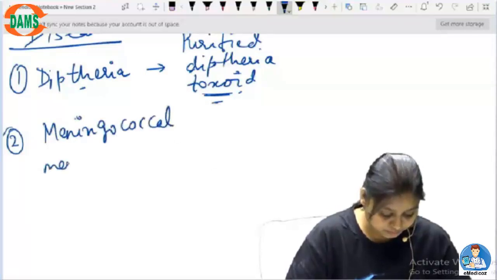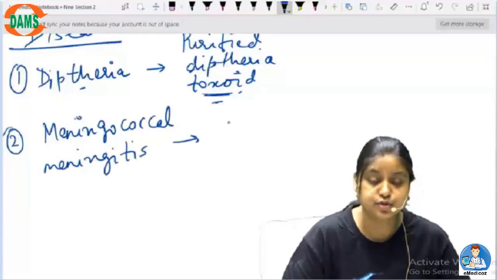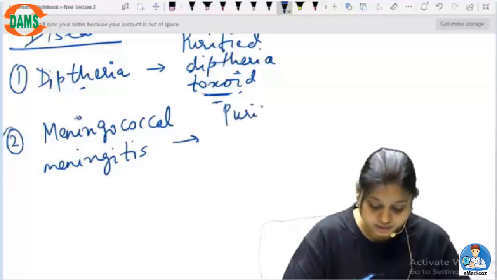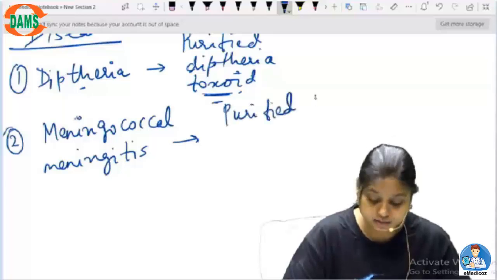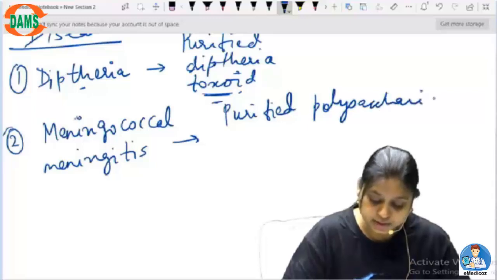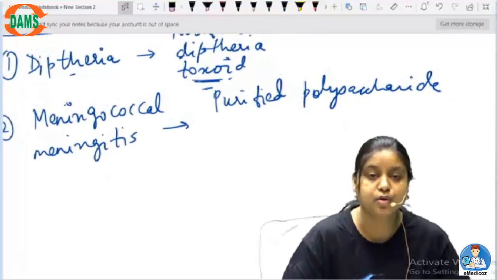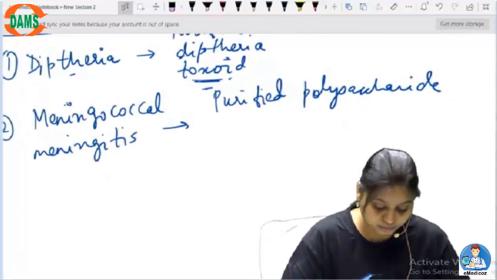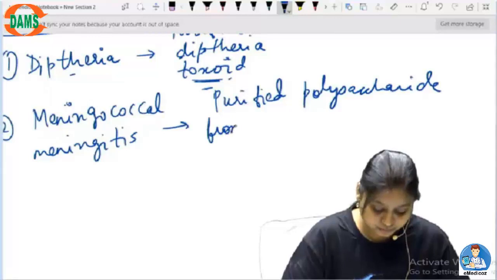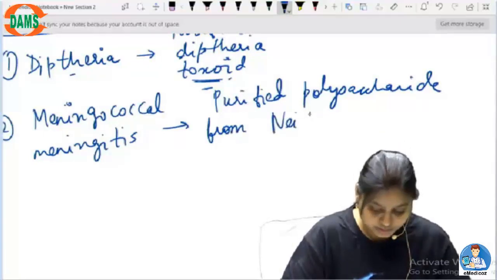Then there is meningococcal meningitis. Here also the same thing is used. Here they are using purified polysaccharide. Again, polysaccharide is one of the toxic elements of the bacteria, and meningitis is caused by a bacterium called Neisseria.